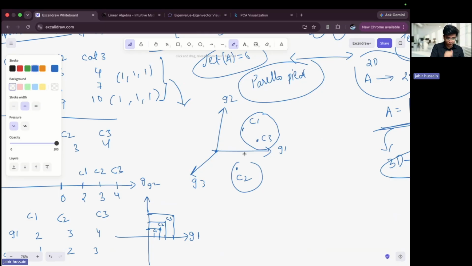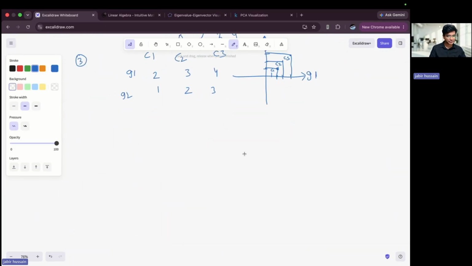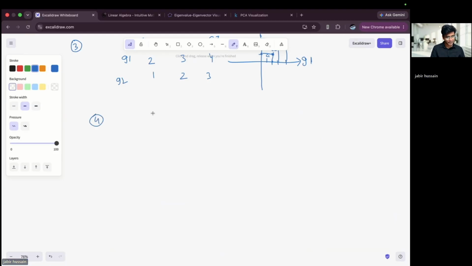Now my question is, let's take another example: c1, c2, c3, and I have gene 1, gene 2, up to gene 20. For a single dimension, you drew a number line. When genes are two, you drew XY. For gene 1, gene 2, gene 3, you do XYZ. Now when you have 20, it means you have to draw a space with 20 dimensions. So please go ahead and do that.